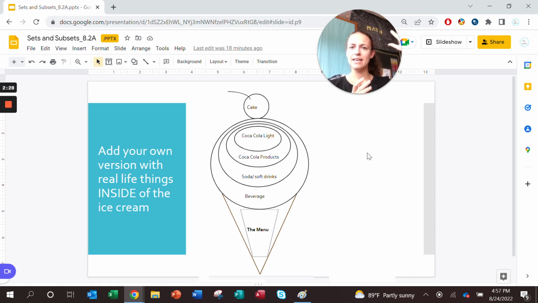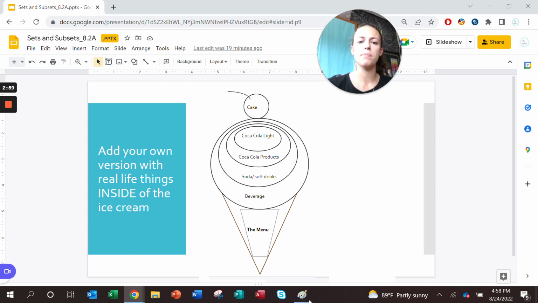Now, cake is very different from beverages, right? But both cake and beverages would both still be found on a menu at a restaurant. So we can think about real numbers being the cone and the menu that we would see, and all of those things would still be on the menu, regardless of how different cake and beverages are. Same thing with rational and irrational numbers. They are very different from each other, yet they are both still considered real numbers, which is our cone.